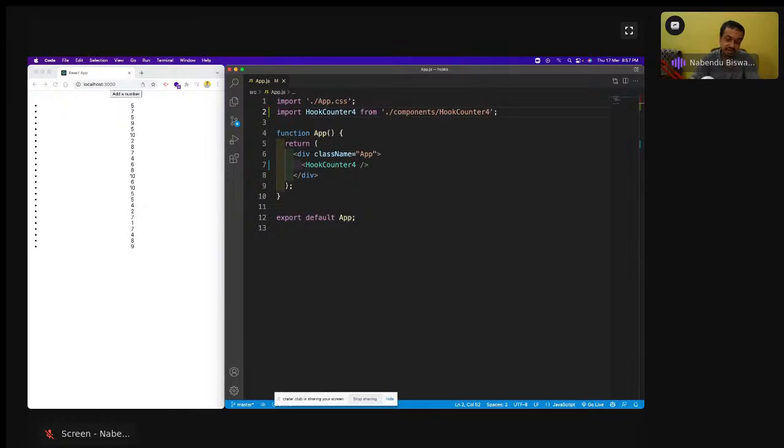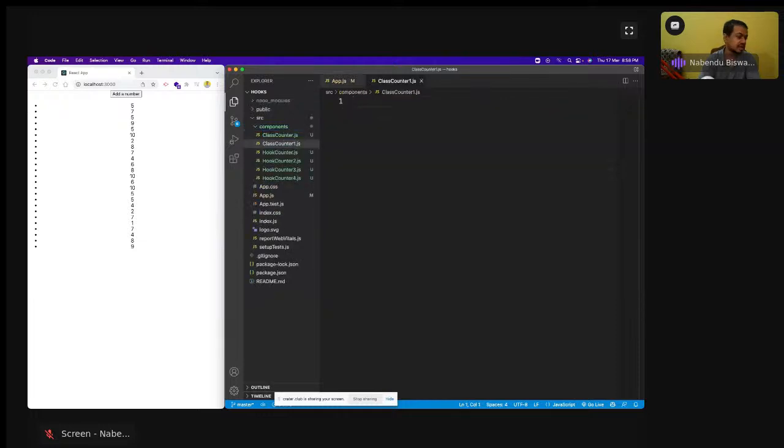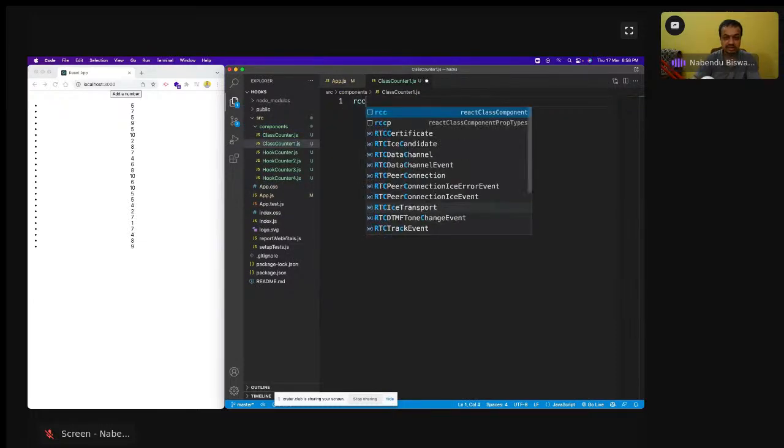So understanding the lifecycle methods is very important with the class-based approach. That's why it is very important, as I told earlier. So now I'm going to create a class counter, and with that we are going to see componentDidMount and all those things, and then we are going to convert it into the useEffect hook. Generally in React, these two, useState and useEffect, are the most important ones. And now we go to class counter one, classCounter1.js.